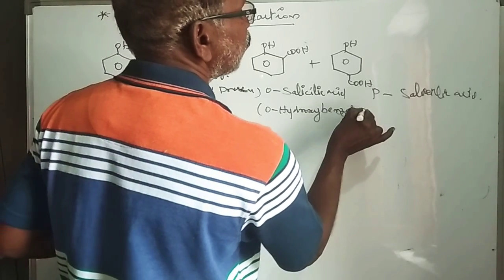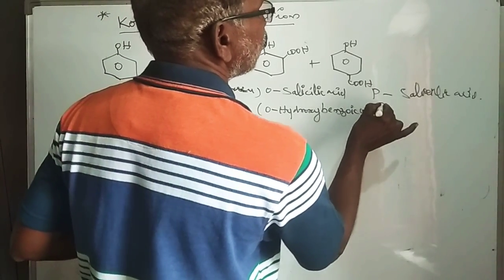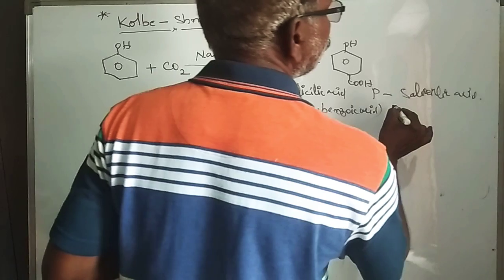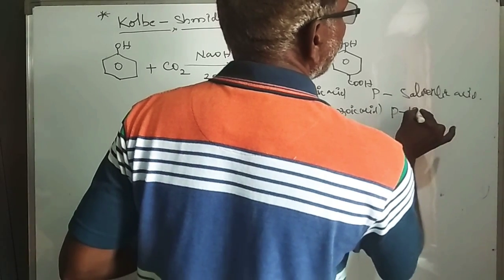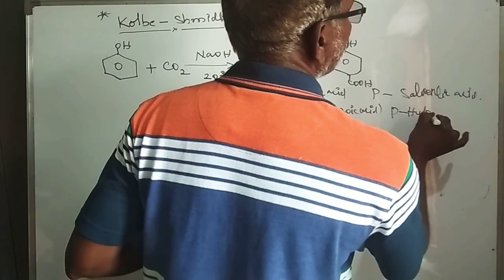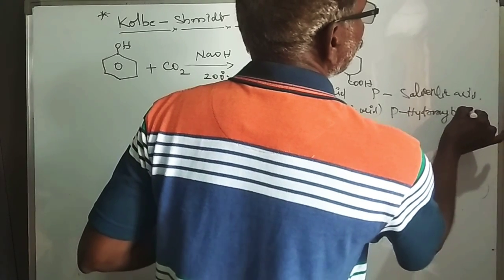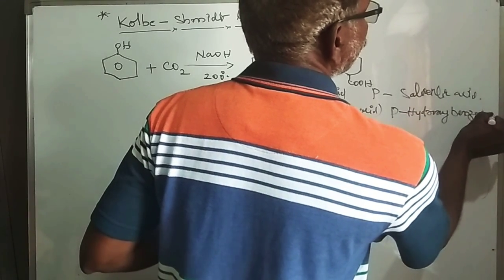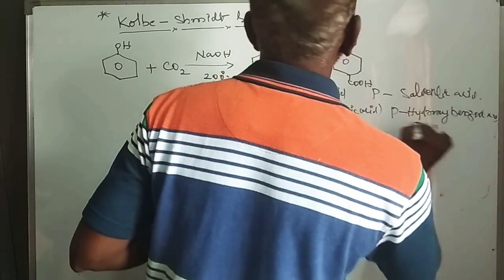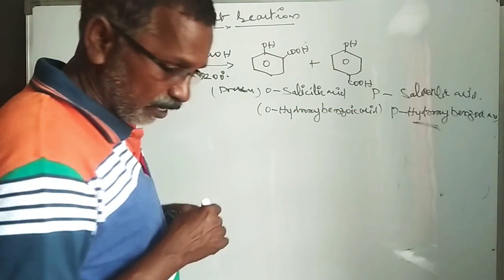Benzoic acid is a carboxylic acid, so this is hydroxybenzoic acid. It is known as the Kolbe-Schmidt reaction.